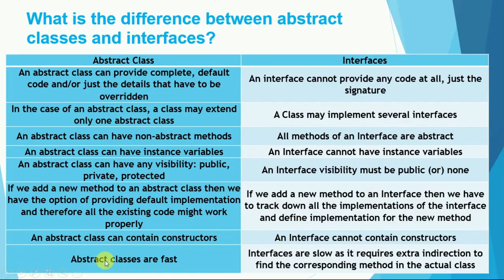Okay, and abstract classes are fast and interfaces are slow, as they require extra indirection to find the corresponding method in the actual class, because we only have the method signature. We don't have a body, so we require extra indirection to find the corresponding method in the actual class. Okay, so that's why interfaces are slow. Okay, I hope you understood.